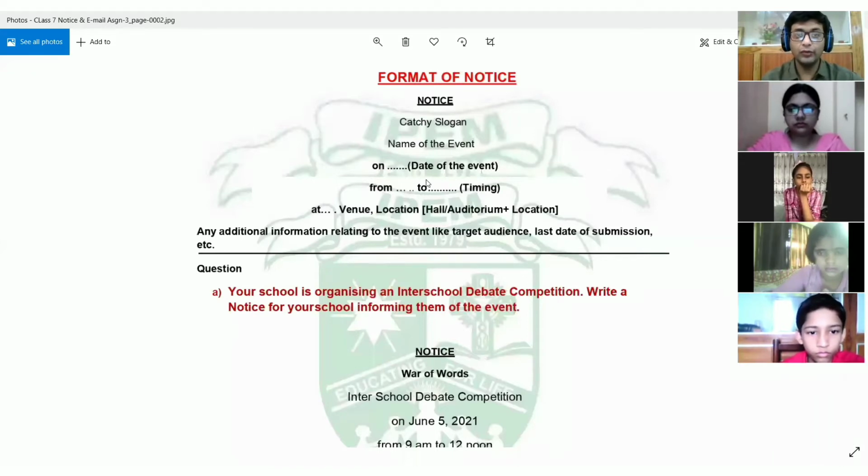Then what are you going to do in the fourth line? Here you are going to write the date of the event. This is the most important thing, because you have to inform the reader when this event is going to take place. So here we are going to write the date, and the format of the date will be similar to how we write the date in a letter. First of all, you will write the month, then the date, you will put a comma after that, and then you will write the year.